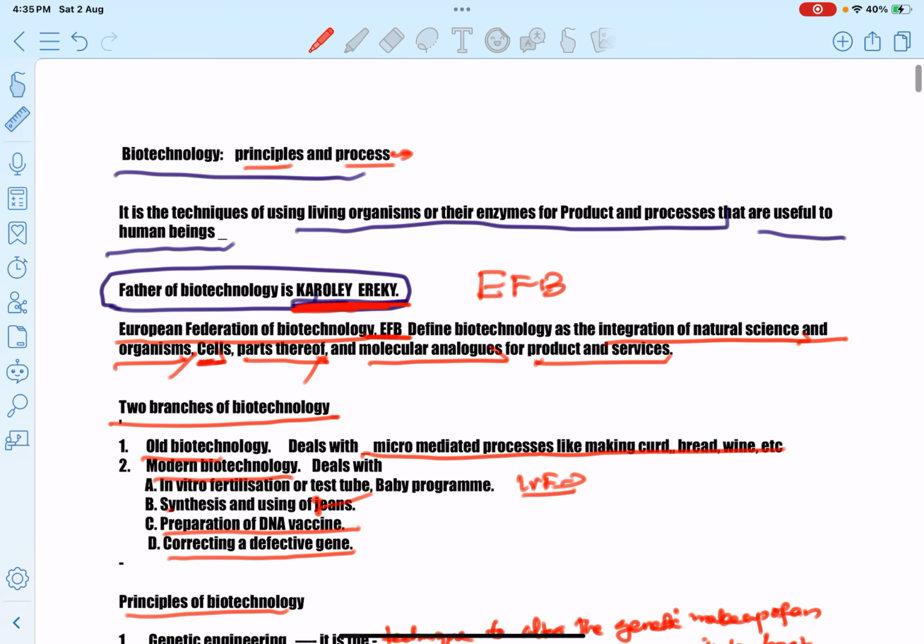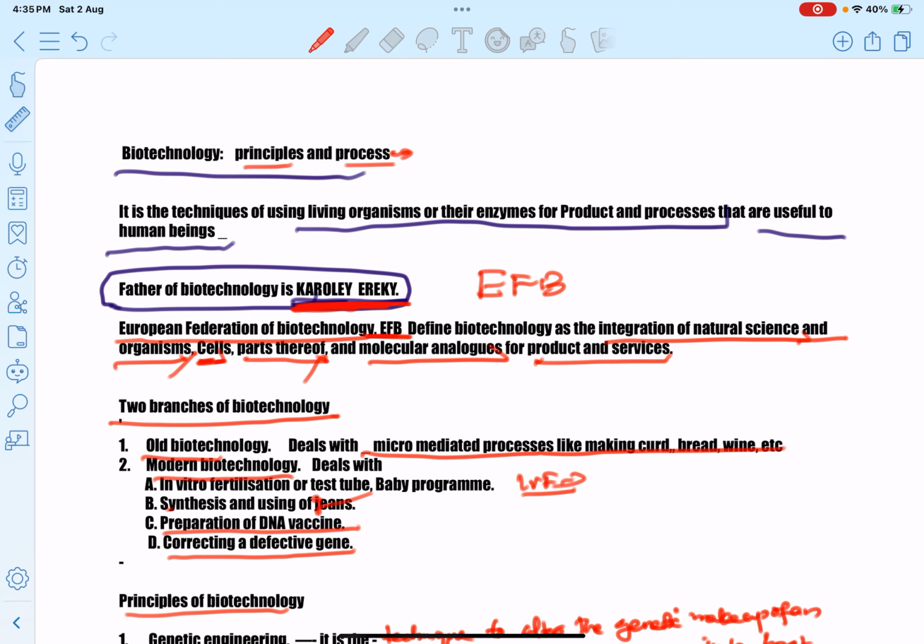So now we have already discussed these topics: what is meant by biotechnology, old biotechnology, modern biotechnology, the father of biotechnology, the simple definition for biotechnology, and also the unique definition of biotechnology by the EFB, European Federation of Biotechnology, and also the principles of biotechnology, genetic engineering and bioprocess engineering.